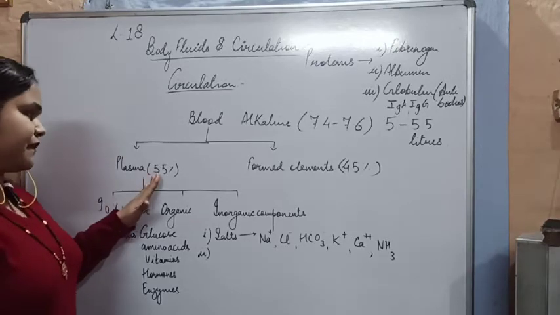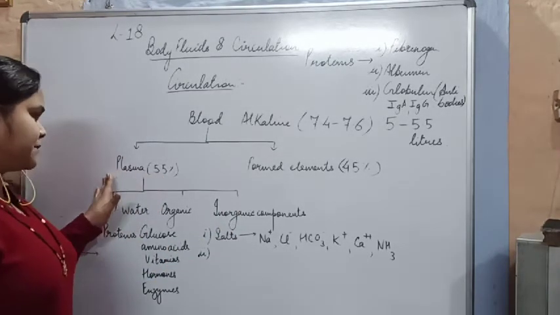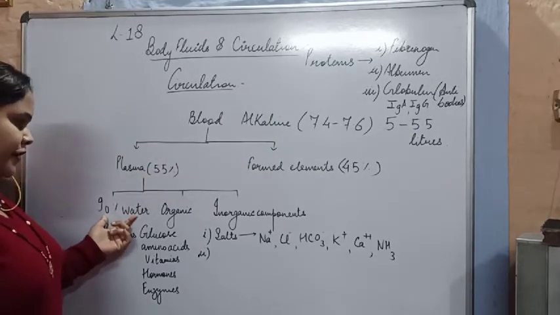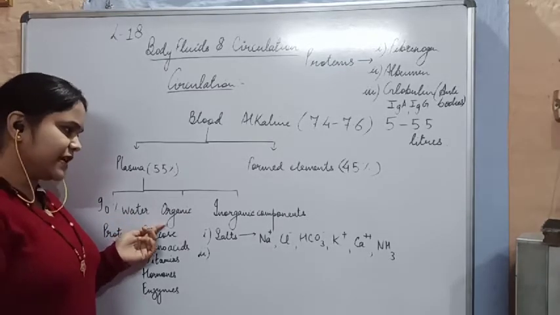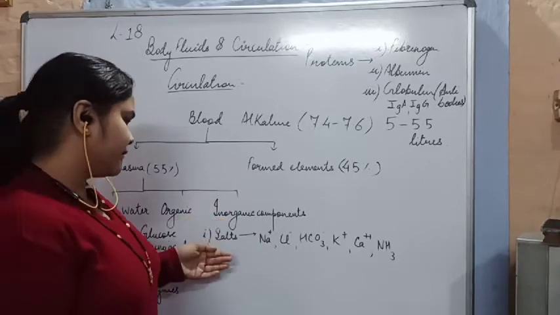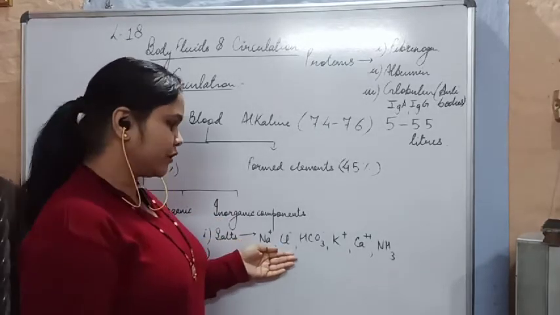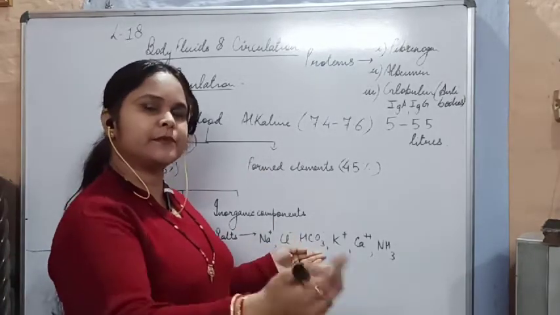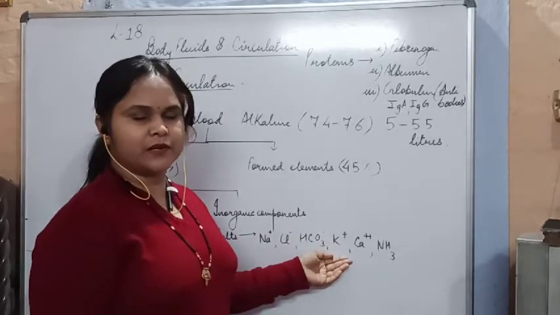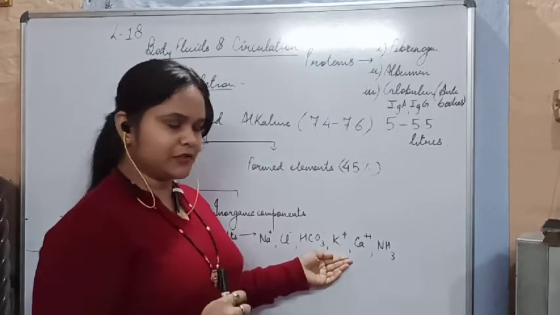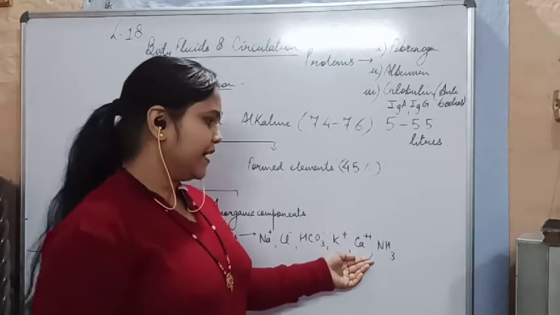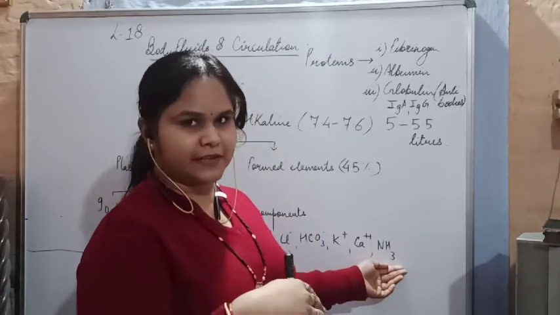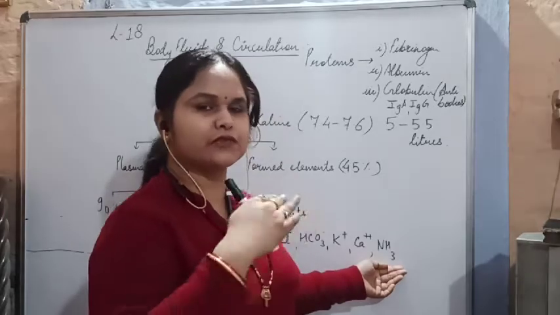Just take a quick recap. Plasma is 55% of the blood, and it is made up of 90% water. Then it has certain organic substances and certain inorganic components, which include salts like sodium chloride ions, which maintain the osmotic balance of the blood. Bicarbonate ions help in the elimination of carbon dioxide. Potassium helps in blood formation, calcium helps in blood clotting, and ammonium ions are present in the plasma as an excretory product, so they need to be removed.